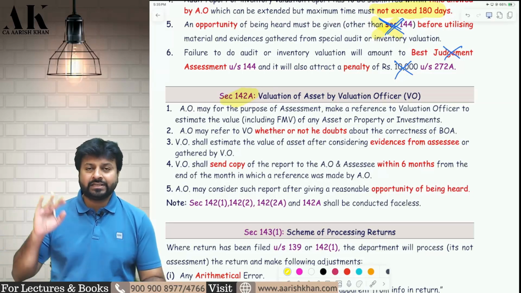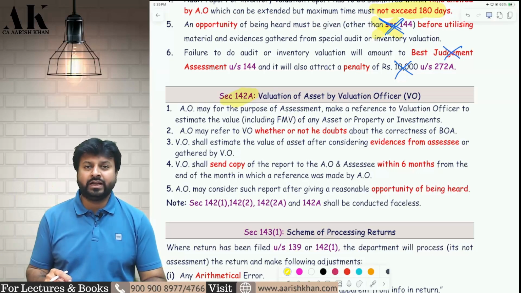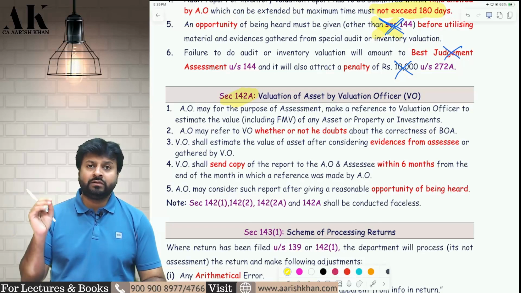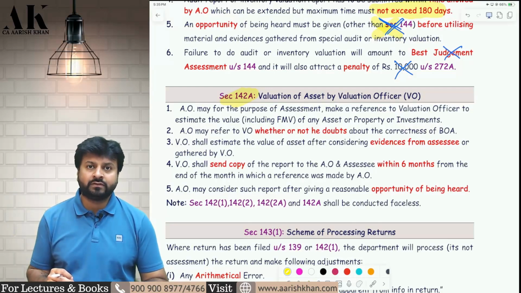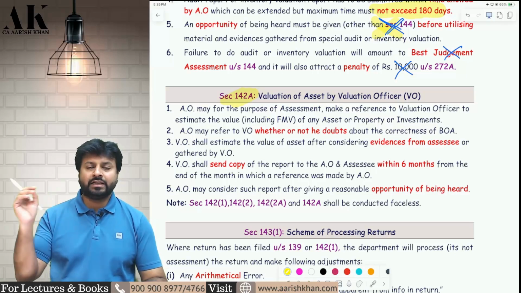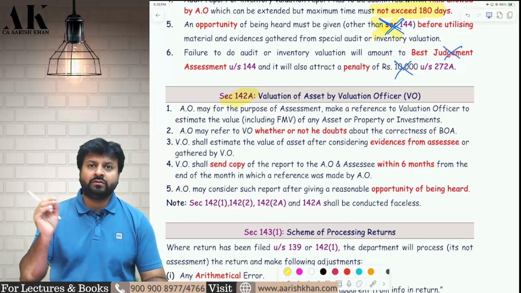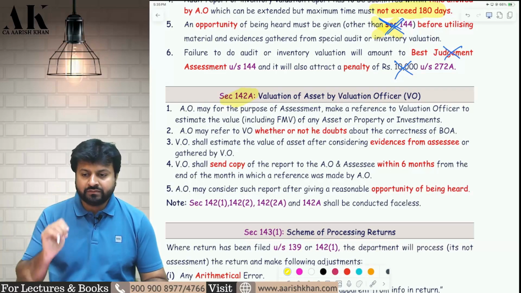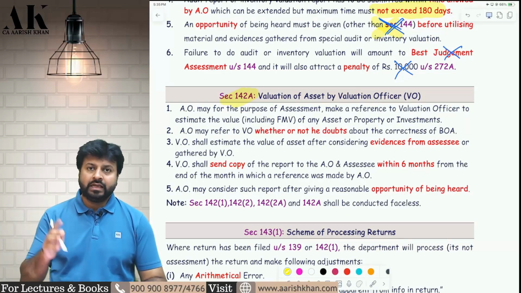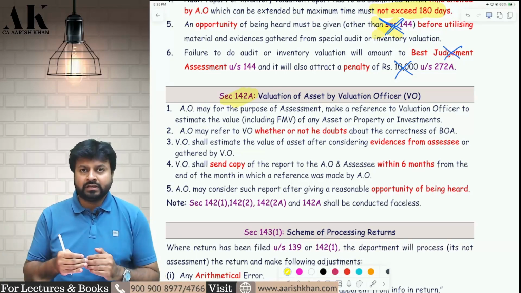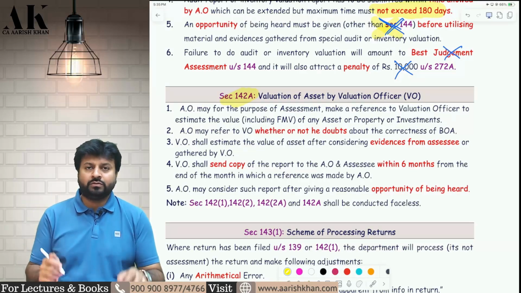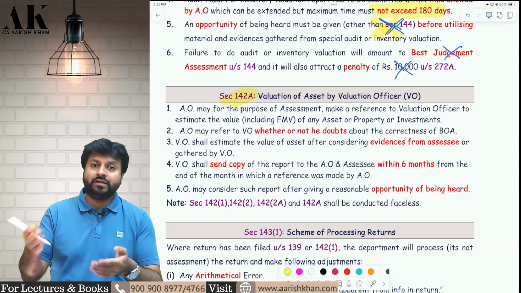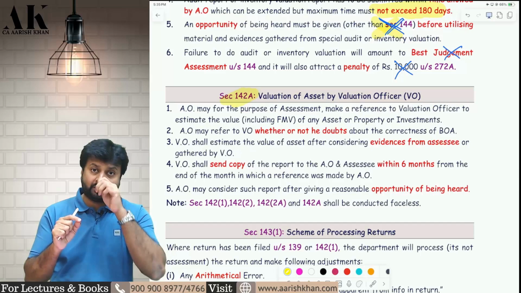This condition was there prior to 2014, but in the Finance Act 2014, the government has put a clause: the AO may refer the matter to the valuation officer irrespective of whether or not he doubts the correctness of the books of accounts. Now, once the matter has been referred to the valuation officer, what will the valuation officer do? The valuation officer will first ask the assessee. If the assessee is cooperating, he will take all the evidences from the assessee and he will determine the value. If the assessee is not cooperating, he will do the valuation based on the best of his judgment.